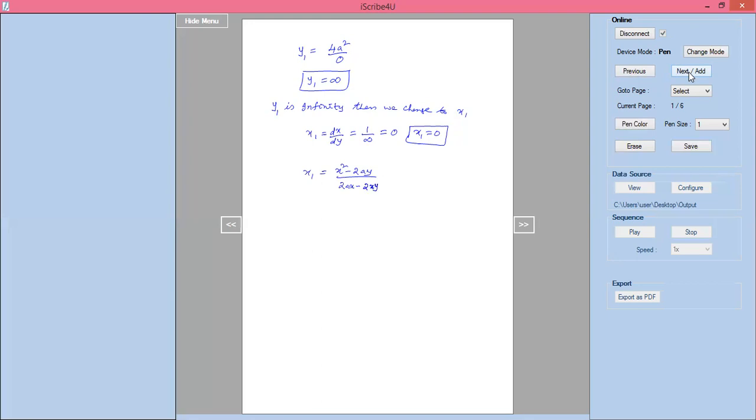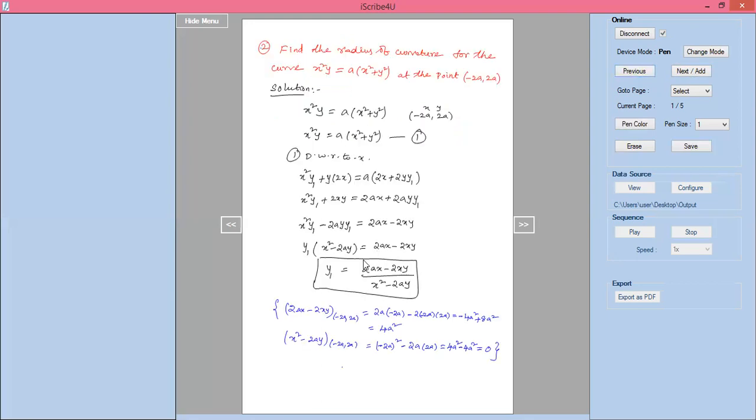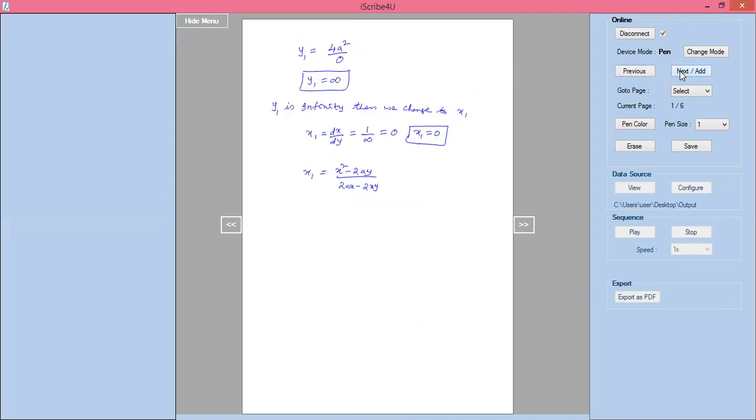What I have done is taken the reciprocal. If you take the reciprocal of y1, which is dy by dx, you will get dx by dy. dx by dy is x square minus 2ay divided by 2ax minus 2xy. This is the value of x1.